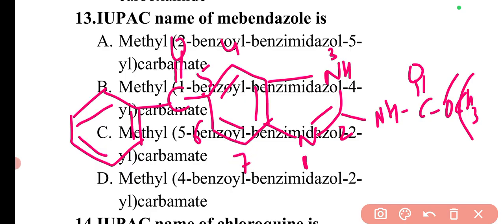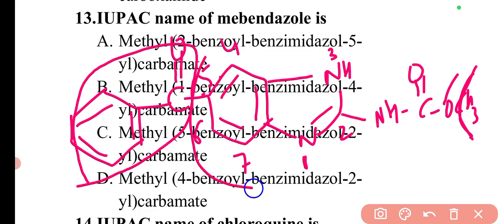The methyl group is attached, and this particular structure is at the 5 position. What is this ring? This is the benzoyl ring, C6H5CO.